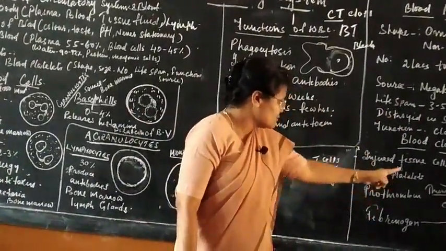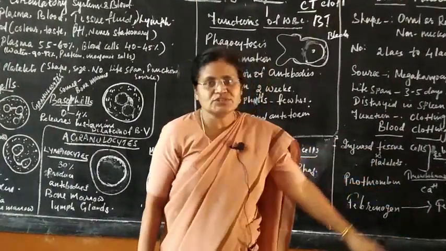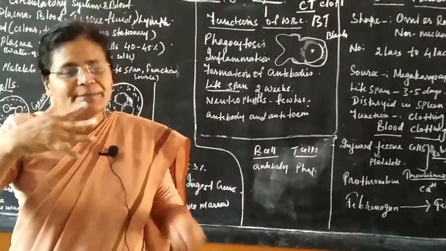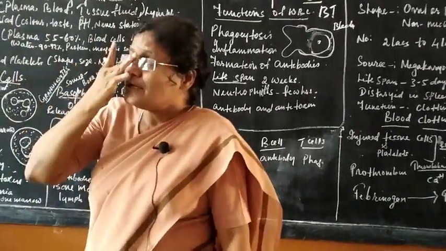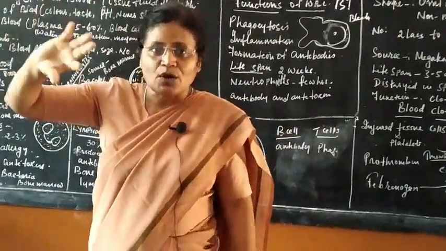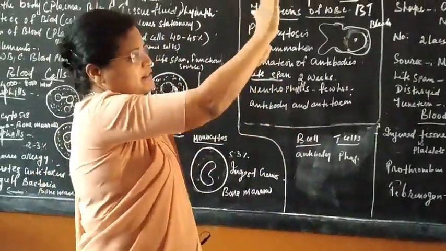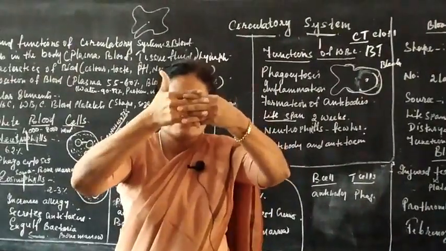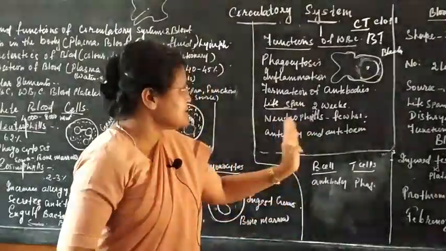Now this thrombin, again in the presence of calcium ion, converts fibrinogen into fibrin. Fibrin is nothing but fiber. You know fiber? Fiber is a thread-like structure which forms a network, just like a spider forms a network, a spider web, it's called a cobweb in English. So just like the spider forms, you will see it forms a network. Now RBC blood cells come and get trapped, the hole gets closed and thus clotting takes place. This is about the blood clotting.